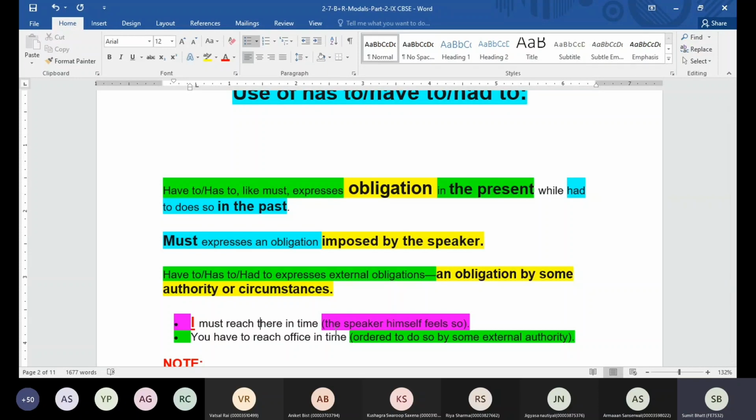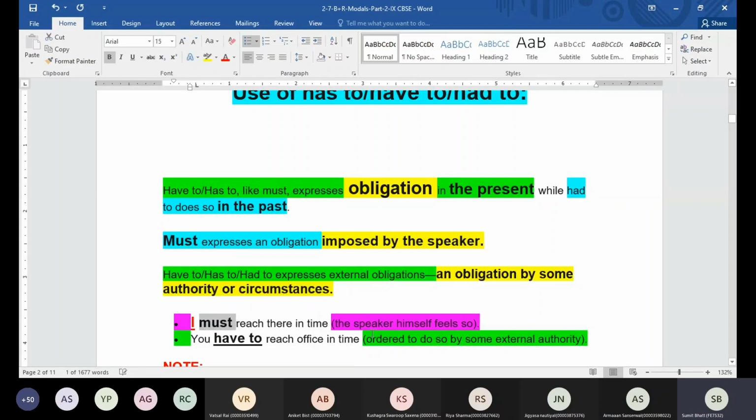Now, if there are some rules which are made not by the person but by somebody else, in that case we can use has to, have to, or had to. Like, you have to reach office in time. When you say this, the speaker is not the one feeling the need to come in time. These are some rules which are made by some external authority. In that case, we are going to use have to, has to, or had to. Is that clear, everyone?